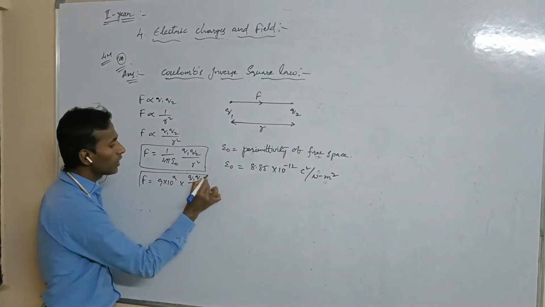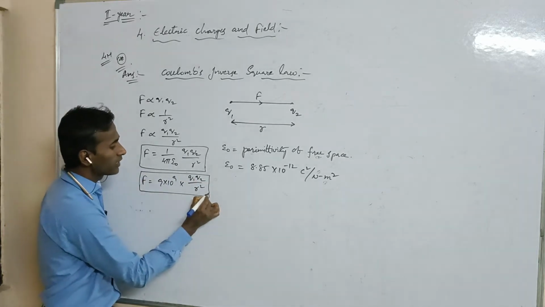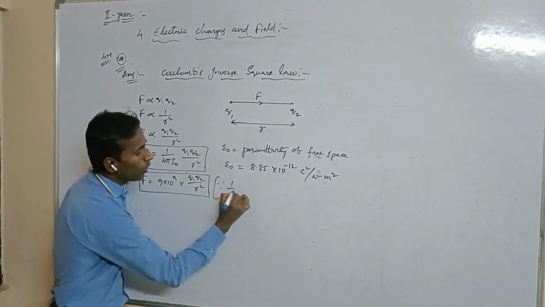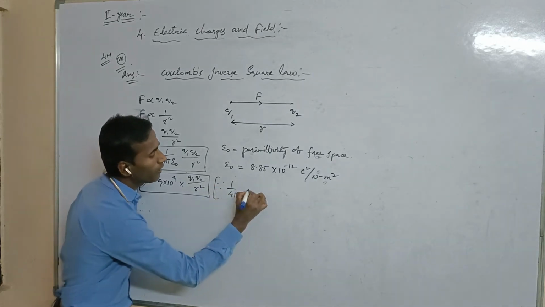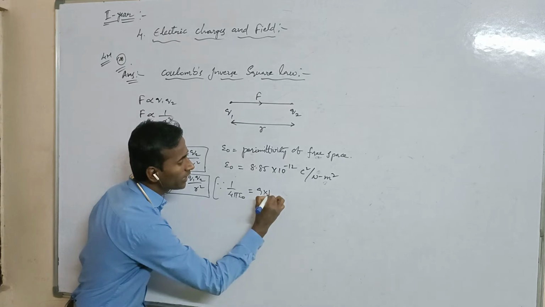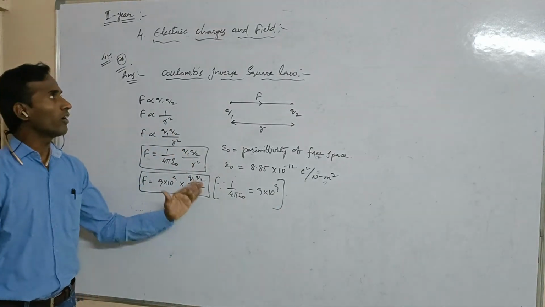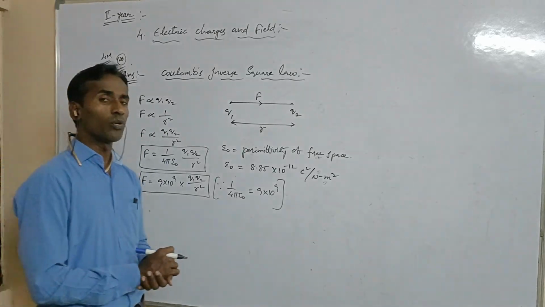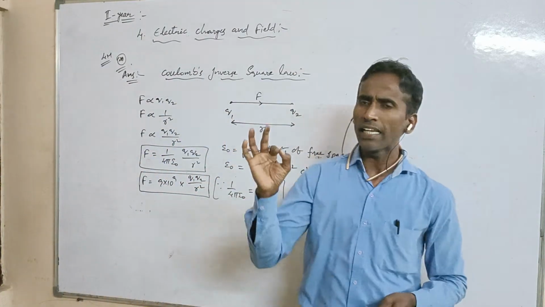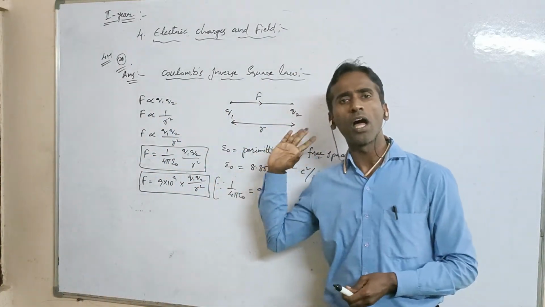This is the total required formula. Since 1 by 4 pi epsilon naught is equal to 9 into 10 to the power 9, this is the required formula. What can we conclude here? State and explain Coulomb's inverse square law.